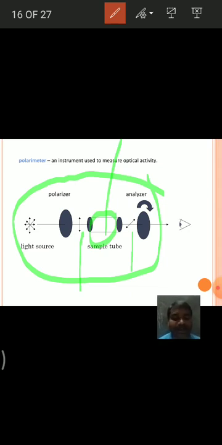If the sample rotates the plane polarized light, then it is said to be optically active. If it fails to rotate the plane polarized light, then it is said to be optically inactive. This is about optical activity.